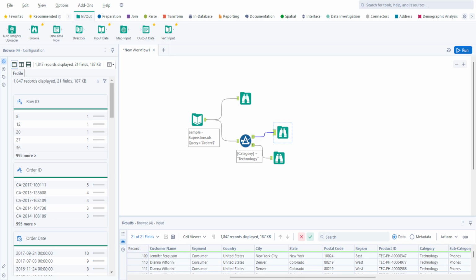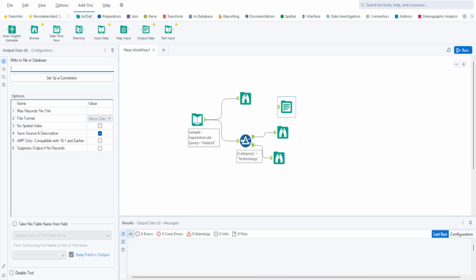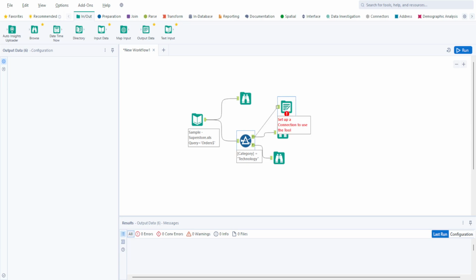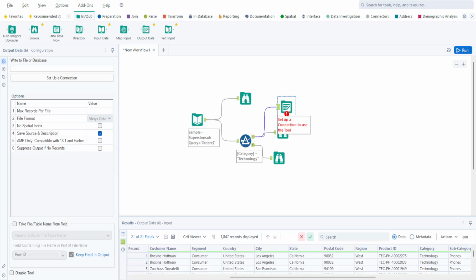Now imagine you just want to save this, and this is where the output tool comes in. You have an output tool in the In/Out tab. You have something called Output Data, and just drag it here and then connect it. Along with this, I'm connecting this to it also. This is telling me to set up a connection to use the tool, even though we have set up the connection.